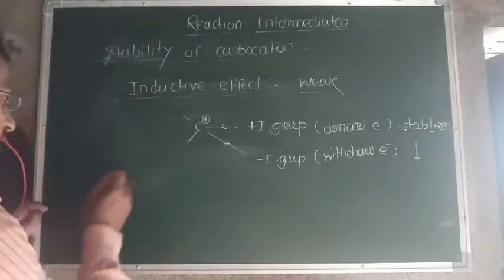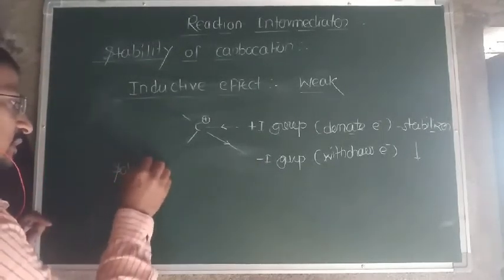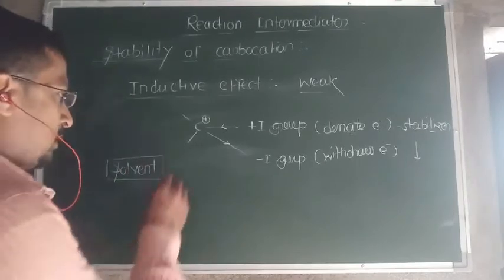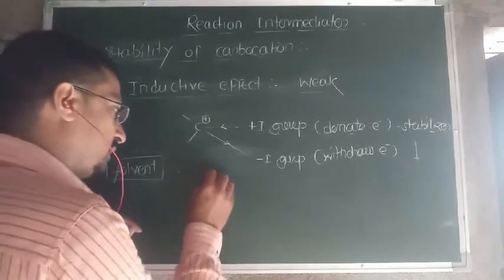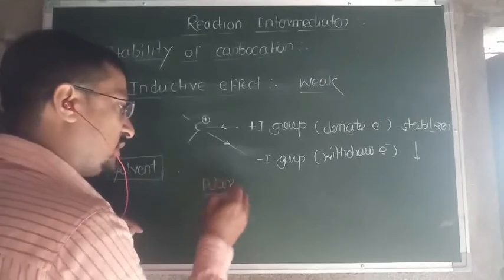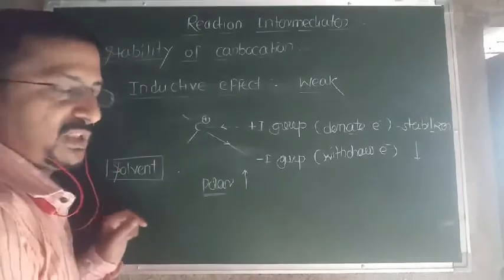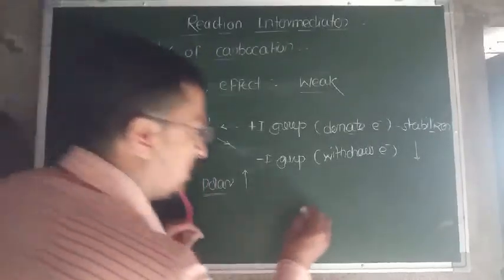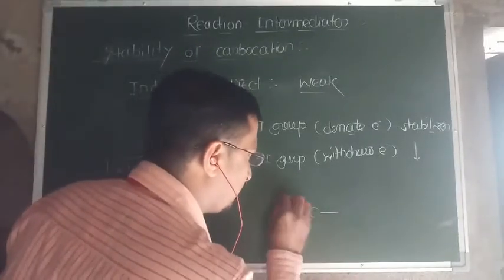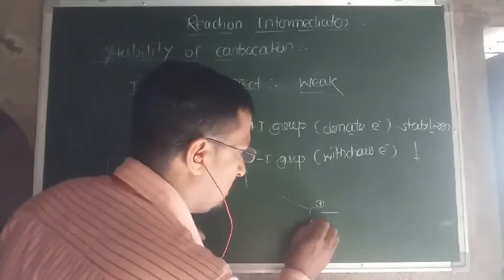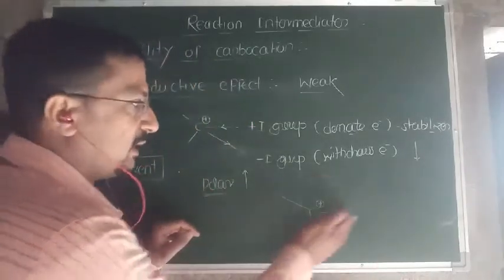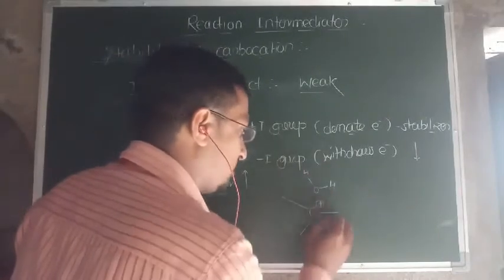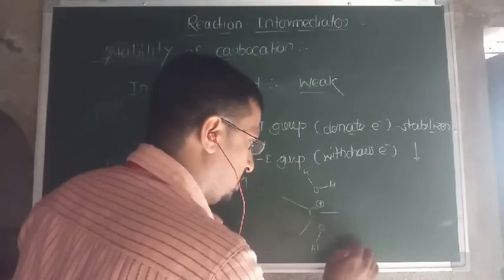The next one is the solvent used. As far as the solvent factor is concerned, if a polar solvent is used, it stabilizes the carbocation. Consider the carbocation, positively charged. If it is in a polar solvent, suppose water, it is surrounded by the oxygen end.